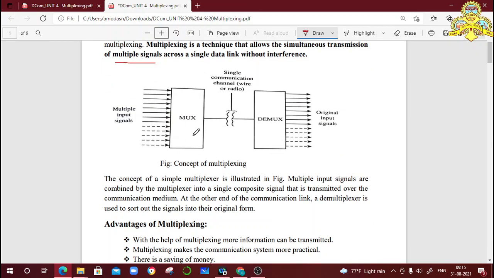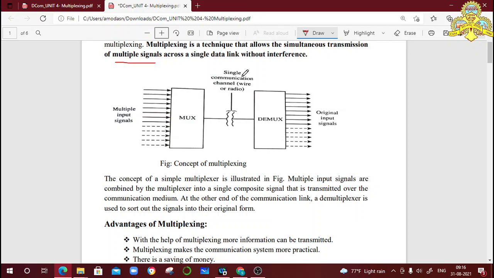This diagram indicates the multiplexing and demultiplexing process. See here, multiple input signals are there. All those input signals are combined together using a multiplexing process and they are transmitted through a single communication channel.